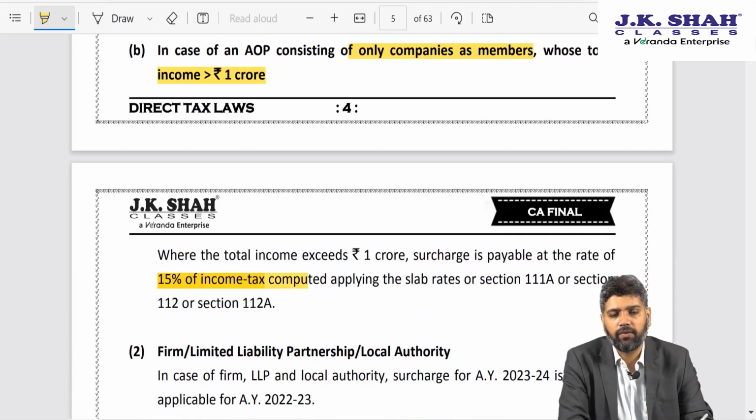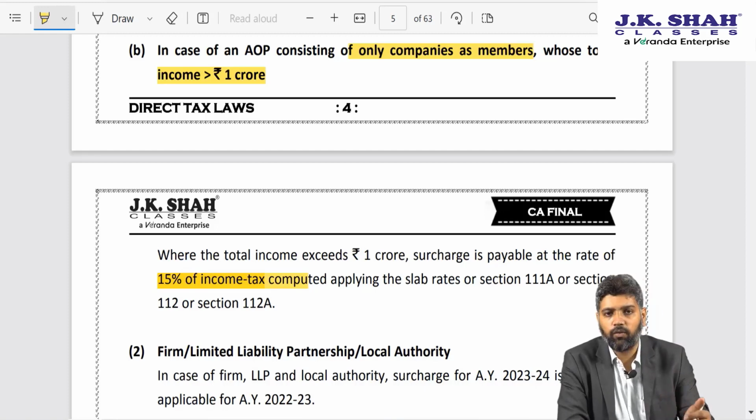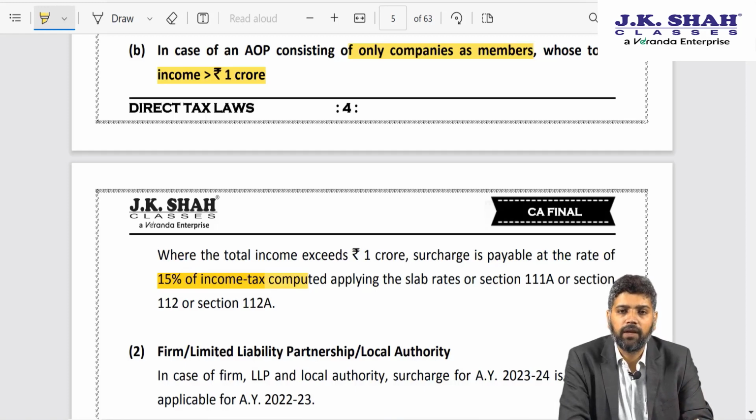For all other rates of surcharge, there is no amendment this year, but at the cost of repetition, I may say that with regard to surcharge for individuals, HUF and AOP, other than the AOP which I referred to right now, the maximum rate of surcharge if your total income exceeds 5 crores is 37%.